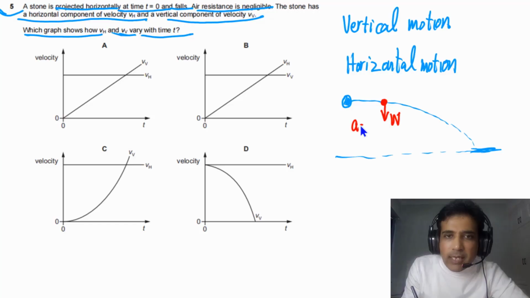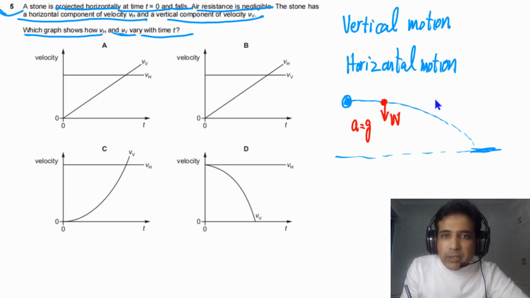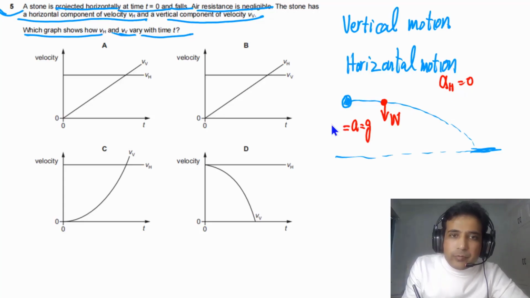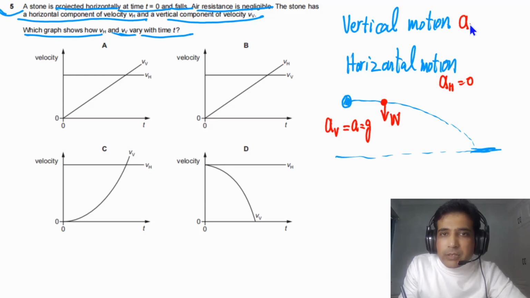So we will say acceleration vertically, a is equal to g. But there is no force along horizontal. So we will say along horizontal there is no force. As there is no force along horizontal, we will say horizontal acceleration, a sub h, is equal to 0. We can say a sub v, along vertical, acceleration is equal to g. So it has constant acceleration. So along vertical acceleration is equal to g, but along horizontal acceleration is equal to 0.